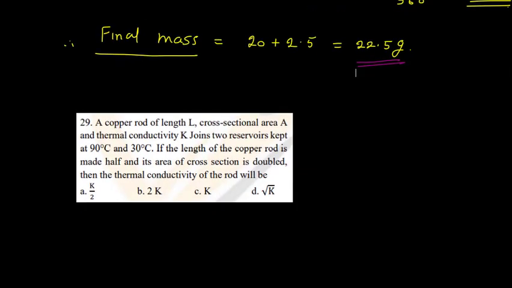Now question number 29. A copper rod of length L, cross section area A, and thermal conductivity K joins two reservoirs kept at 90 degree and 30 degree. If the length of copper rod is made half and its area of cross section is doubled, then the thermal conductivity of the rod will be.